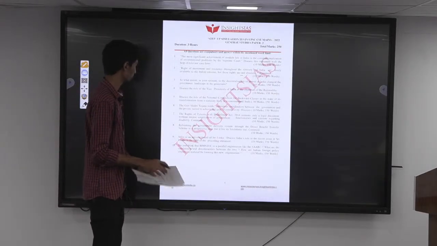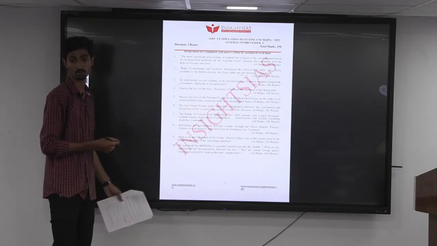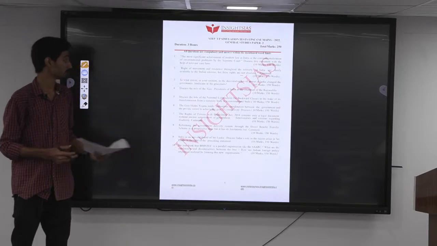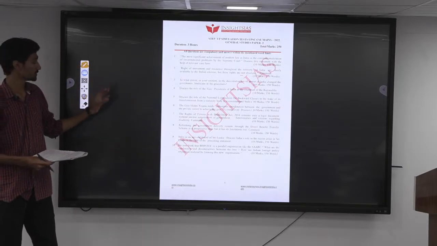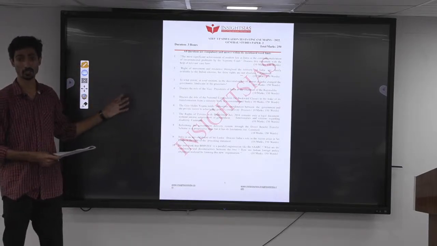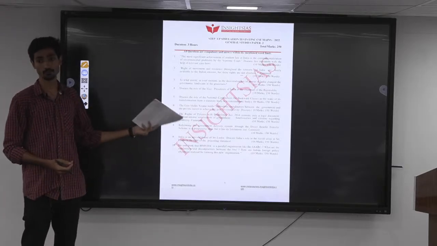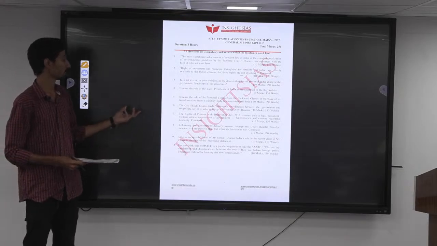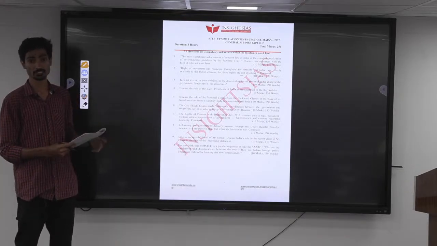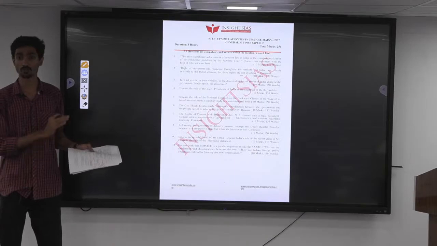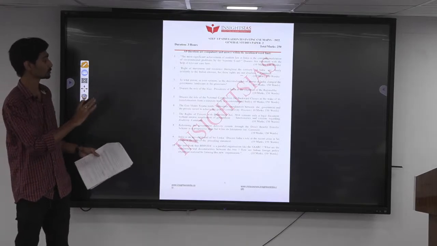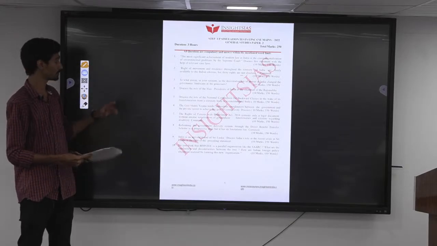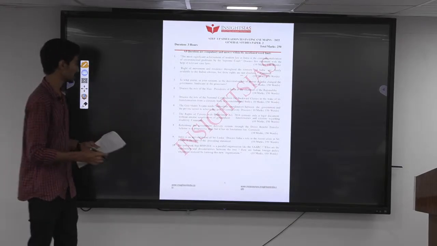So now we'll discuss the questions related to social justice from paper 2. Here one thing we need to keep in mind is whenever the questions are related to specific schemes, specific policies or any laws, we have to know at least 3 to 4 specific points with respect to that. Because mainly the questions will be asking us to analyze them or discuss the effectiveness of their implementation. When we have to do that, we have to know specific points. Only then the points will be very specific, otherwise it becomes very general. So that has to be kept in mind.